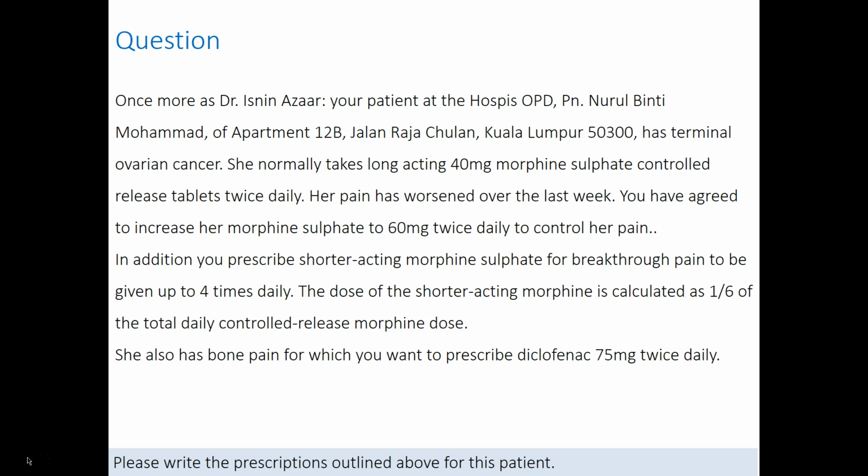in order to control her pain. In addition, because this may not be sufficient, you prescribe a shorter acting morphine sulfate for breakthrough pain. This may be given up to 4 times daily, and the dose of the shorter acting morphine is calculated as 1/6 of the total daily dose of the controlled release morphine. She also has bone pain, for which you want to prescribe diclofenac 75 milligrams twice daily. Please now write the prescriptions outlined for this patient, and we will discuss this in class also.